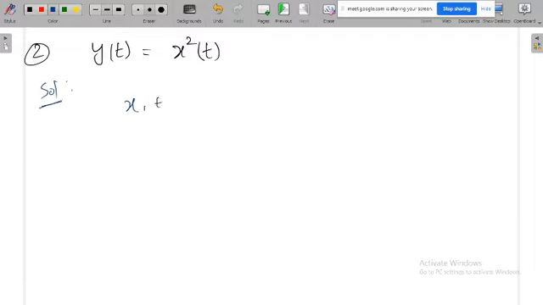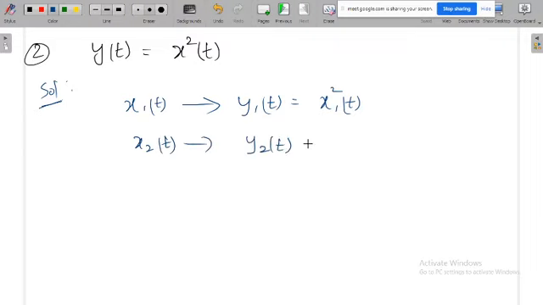First, when you are giving x1 of t as the input, the output is y1 of t, that is x1 of t square. It's very simple: wherever x of t is there, replace with x1 of t. So you are giving input x1 of t, then output is y1 of t, so y1 of t is equal to x1 square t, that means x1 of t whole square. Then if the input is x2 of t, what is the output? y2 of t is equal to x2 of t whole square.